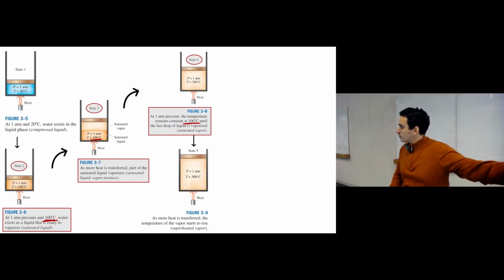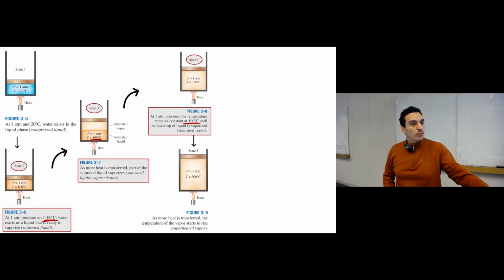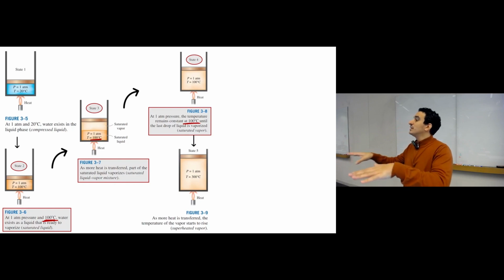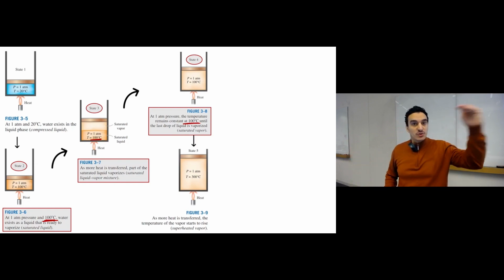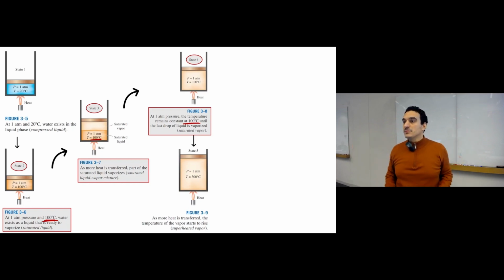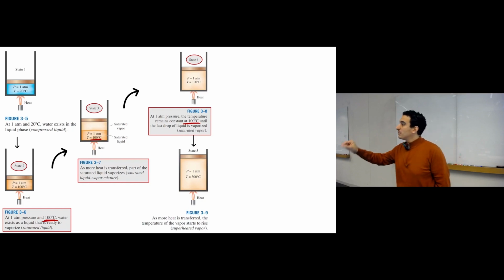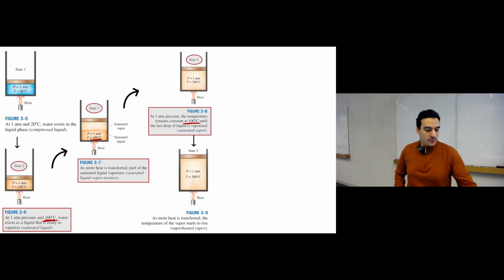If you have water at 2 atmospheres, phase change will occur at a different temperature. It can be 120 degrees Celsius, for example. If you have water at 0.9 atmosphere, phase change can occur completely at 85 degrees Celsius. So these are related to each other. If you change pressure, the saturation temperature will change. So saturation pressure and temperature are related, but at any one of them, complete phase change occurs. Make sense? Any questions? Okay.